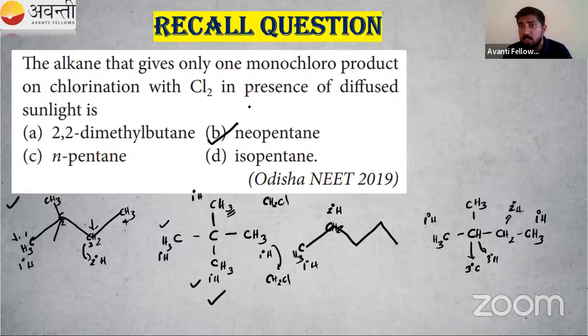We have studied how to write the structure in IUPAC nomenclature, that area, GOC class, right? So you have to use all these things here also. We have solved a previous year question, a NEET previous year question. It is very important to solve previous year questions also. We have done that, right? So 4 marks guaranteed. So we got the answer. That is all about the recall question.